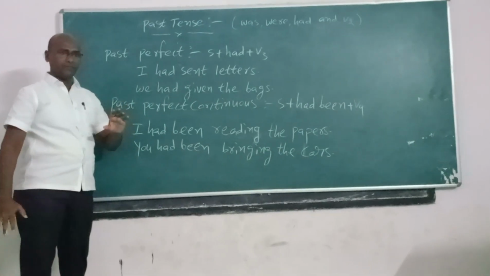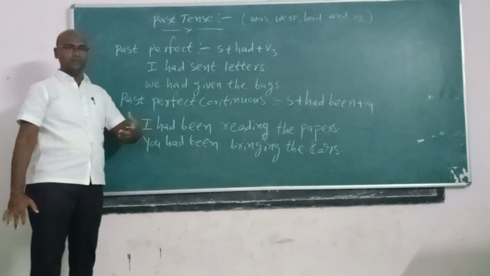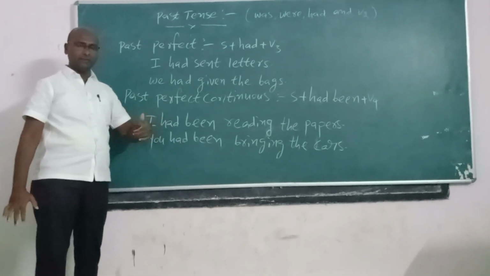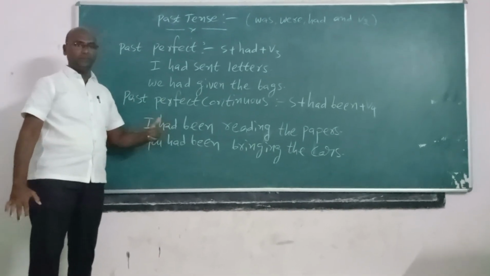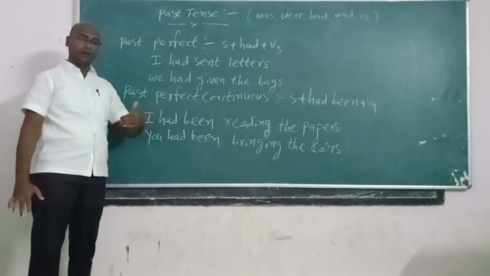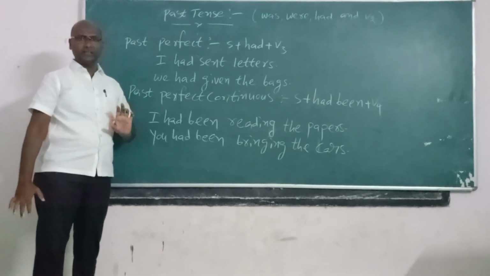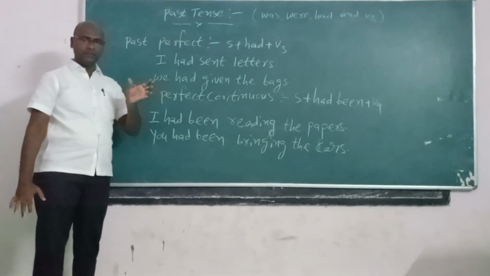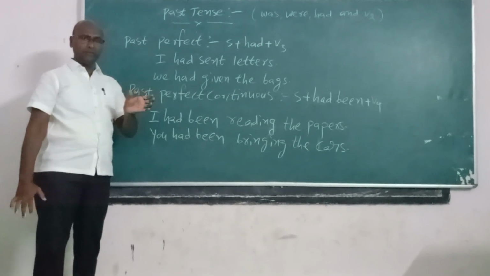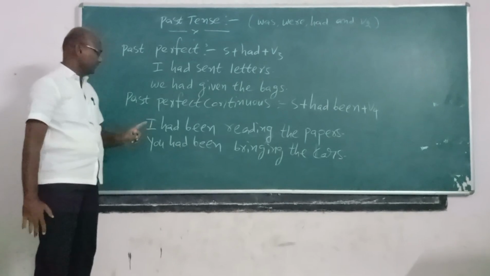The past perfect is used for the past, meaning past time, either in the morning, or 1 minute ago, or 1 week ago, or 1 year ago, or 1 month ago. It is about completed actions which have been taken by us. Totally completed actions are taken in the past perfect.